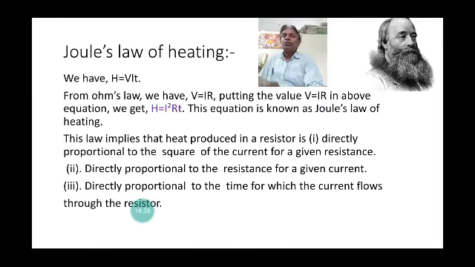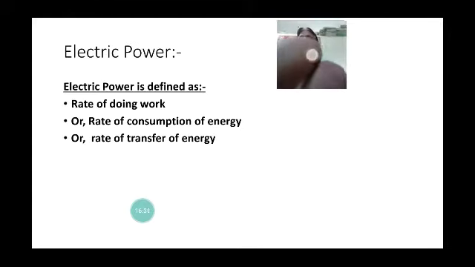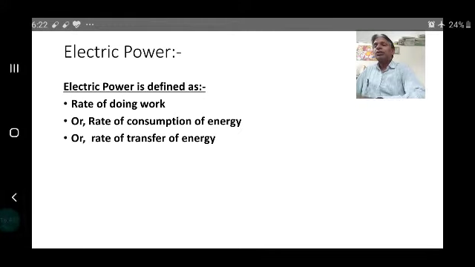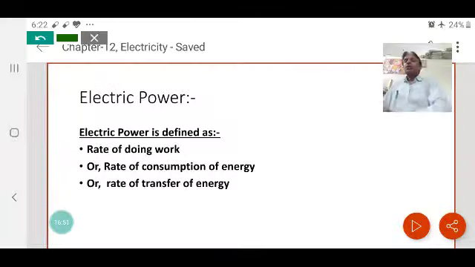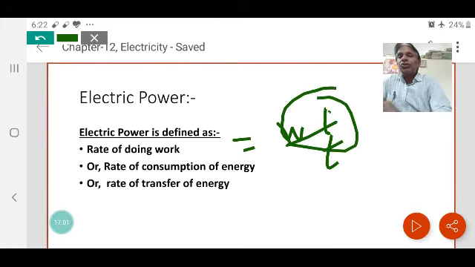Now, we will discuss the next slide, electric power. What does electric power mean? We know that electric power is the rate of doing work. What does rate of doing work mean? When work done W is divided by T, we get the rate of doing work.